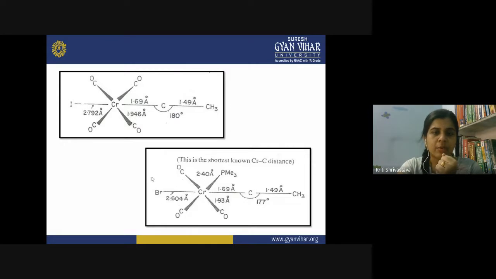But when you have bromine attached here, because it is coming closer to the chromium, like you can see the bond distance here, whereas iodine is farther from the chromium, the carbon can maintain a bond angle of 180 degrees.